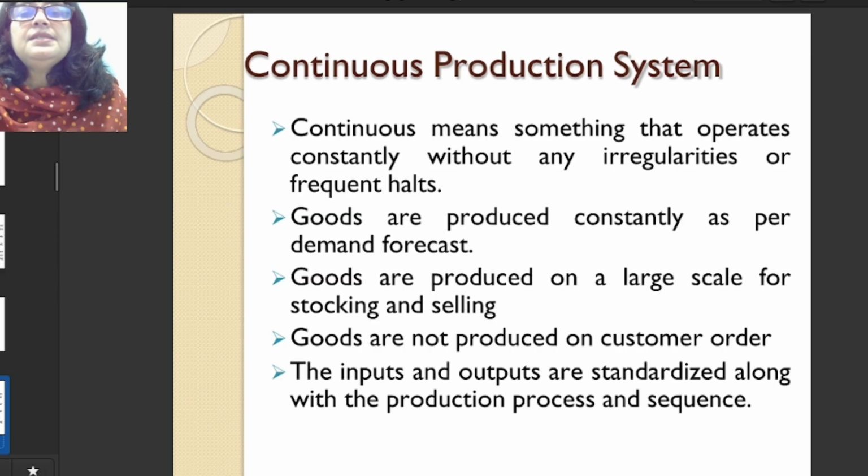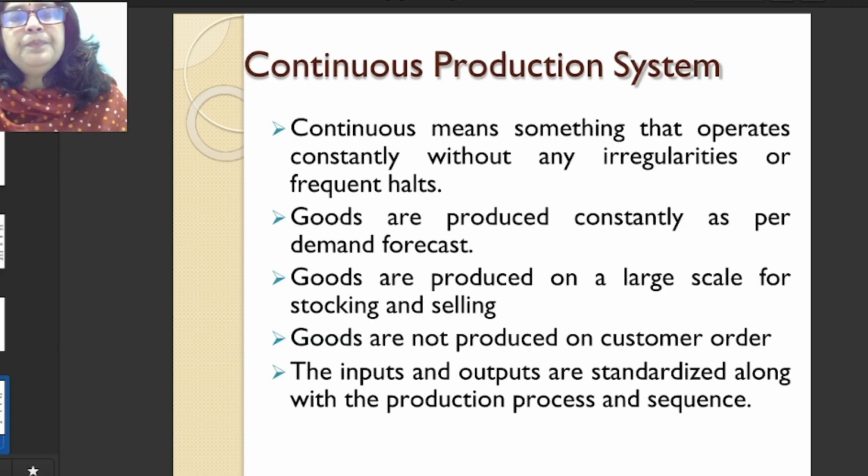Yes, continuous production system. Continuous means something that operates constantly without any break or irregular halt or stop. Goods are produced here in anticipation of the demand. On the basis of forecasting, we try to manufacture the product.